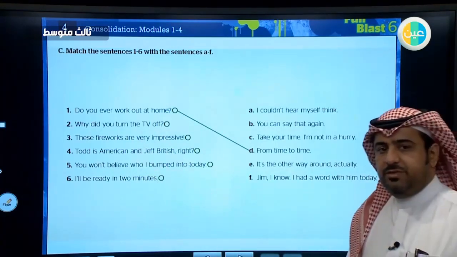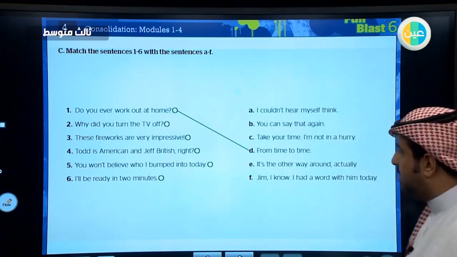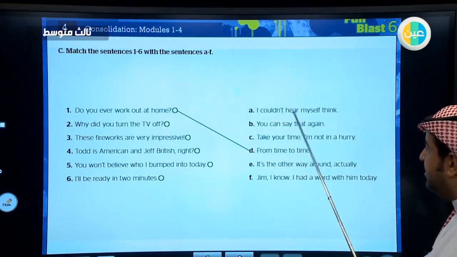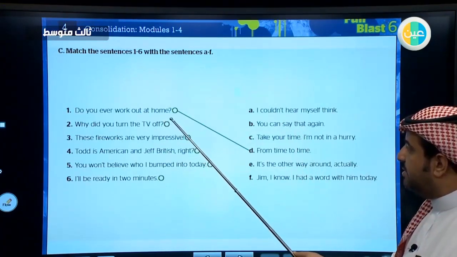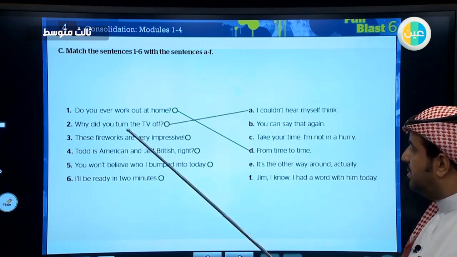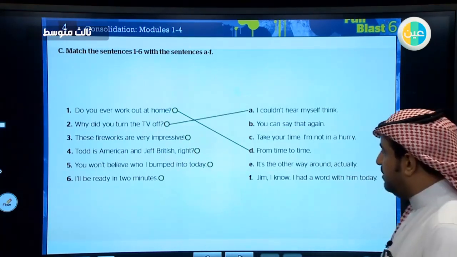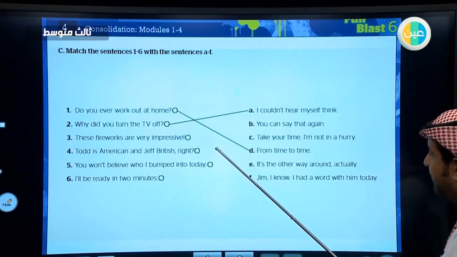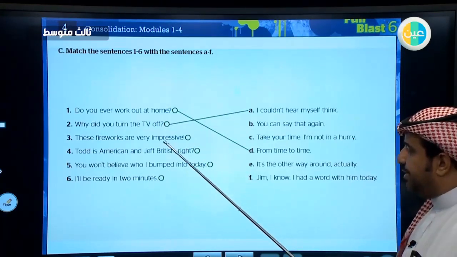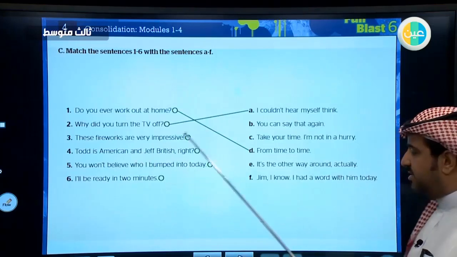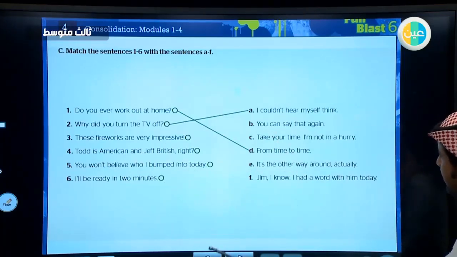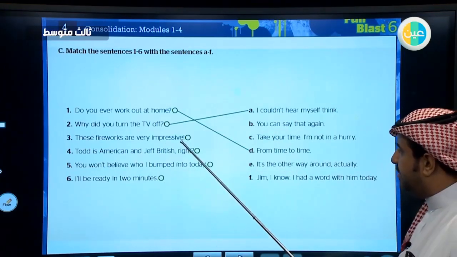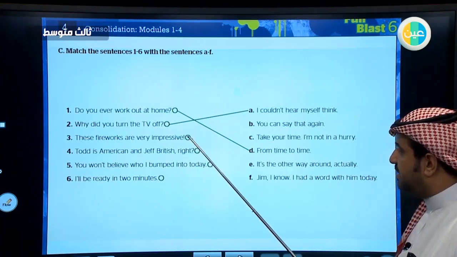Maybe it was so noisy, very noisy. So he couldn't hear himself think. Yes, he couldn't concentrate on something. These fireworks are very impressive. I agree with you. So which sentence has the same meaning? I agree with you. Yes, you can say that again.